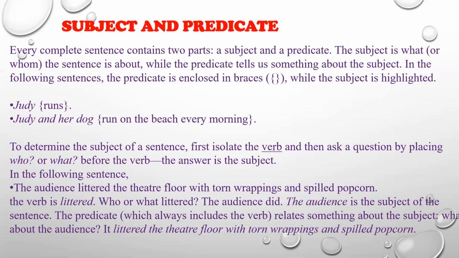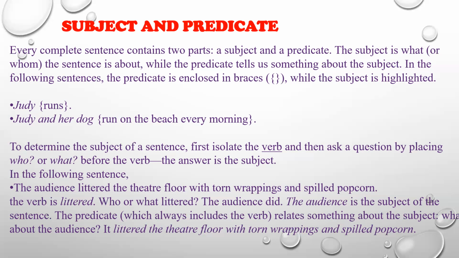If you have to know the subject of a sentence, you have to ask two questions before the verb: who or what? And the answer will be the subject. The audience littered the theater floor with torn wrappings and spilled popcorn. Okay, what is the verb here? The action word is litter. That means they just dirtied the floor. So littered is the verb of this sentence.